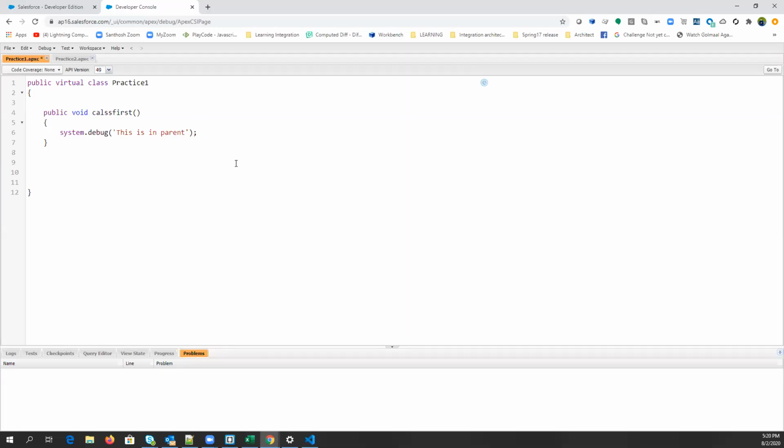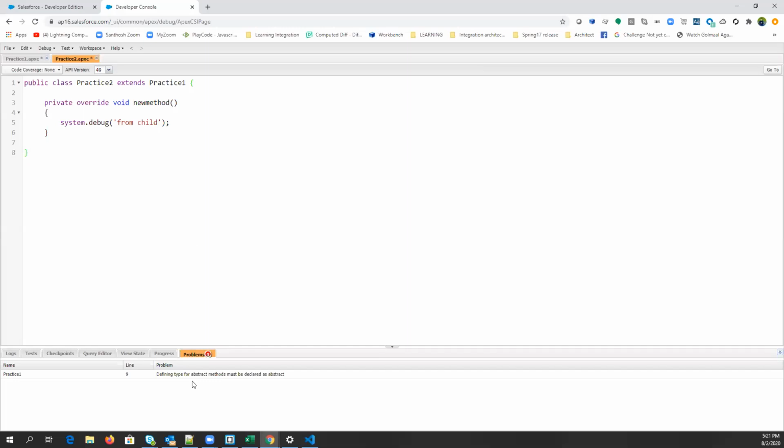Pratik, I have a question. Can we change the access specifier of the method while overriding the method? You can change, but then it won't be executed, right? Because the access specifier is different. You can try it, but there is no sense to change it. Let's say if I make it private, we cannot create it as private. There is no sense, right?